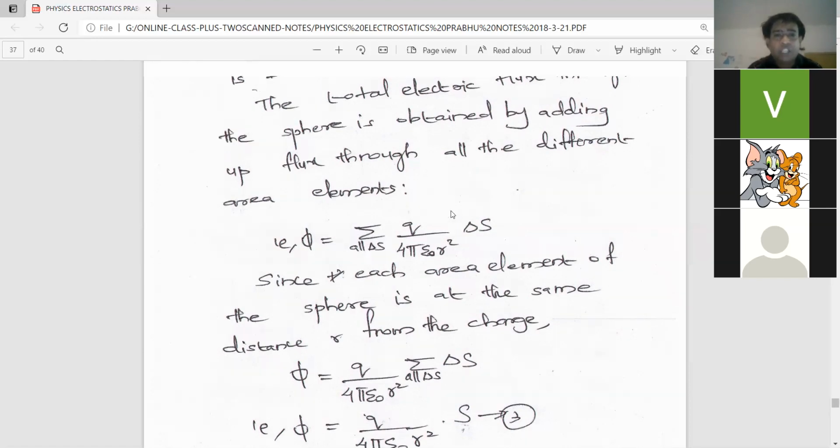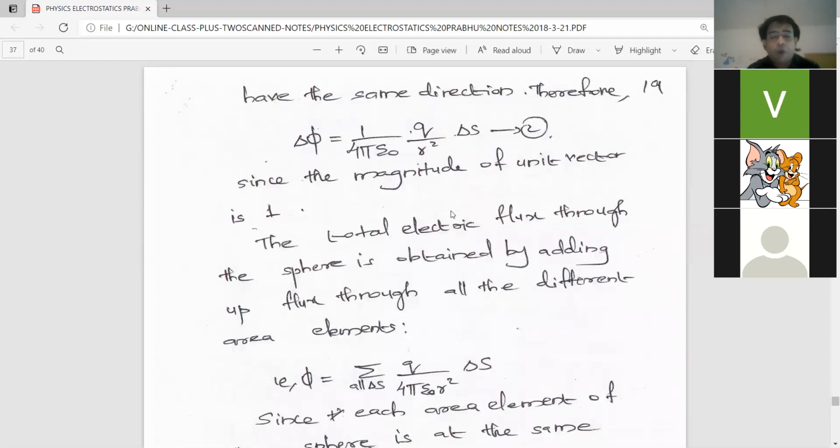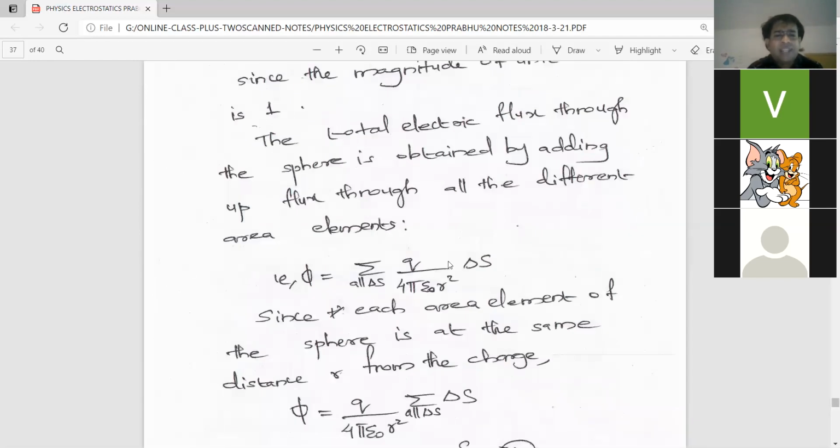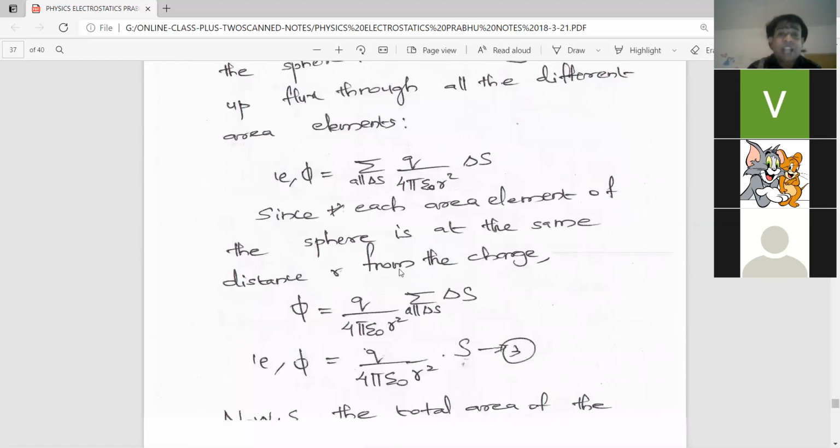What is the previous equation? It is 1 by 4 pi epsilon 0 and q by r square into delta S, and that is written combinedly. That is, 1 by 4 pi epsilon 0 and q by r square is q by 4 pi epsilon 0 r square into delta S. Am I clear? In that, the small r is the radius, which is a constant for a sphere.